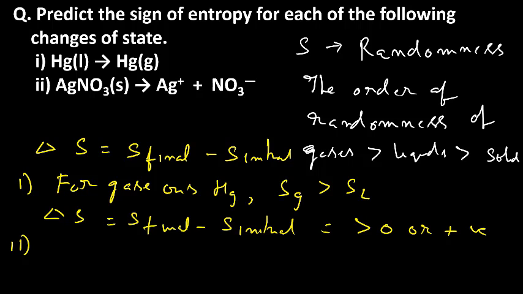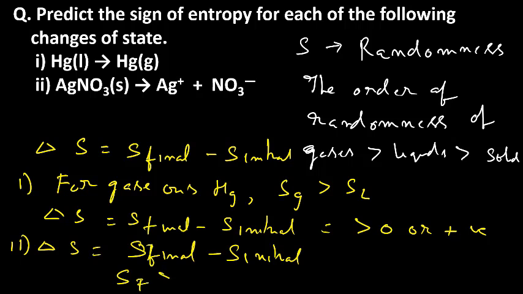Similarly, the second question: silver nitrate is a solid. So, solid changes to ions when it is dissolved in water. Since ions are there, these ions move rapidly in the solution. Therefore, the entropy of the aqueous solution is more than that of the solid. Therefore, delta S equals S final minus S initial. Here S final is greater than S initial. Therefore, delta S is greater than 0, or positive.